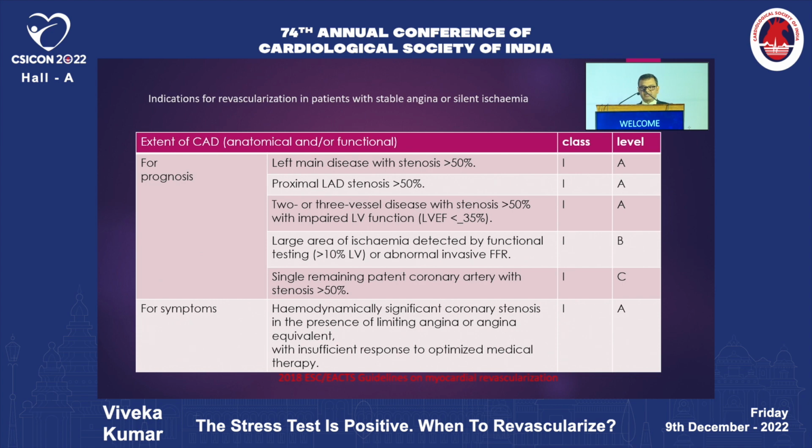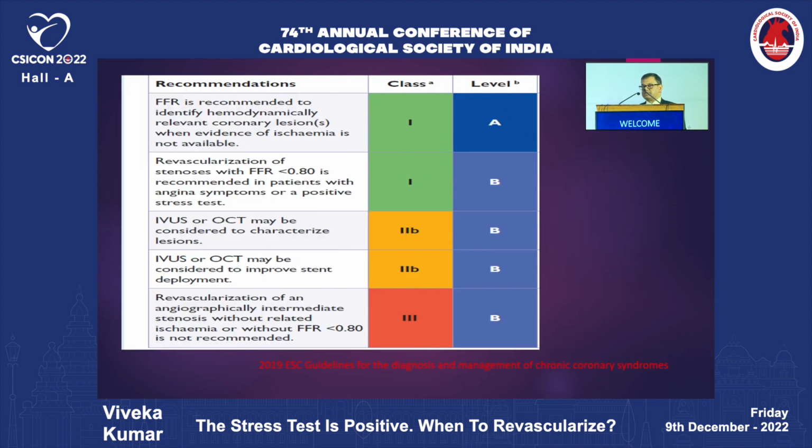So the indication for revascularization: a patient with stable angina, or silent ischemia, which was controversial, and that is why the appropriateness of treatment came. We need to demonstrate that this ischemia is significant. If the patient has more than 50% left main disease or proximal LAD disease, these all fall in the class 1 recommendation for revascularization. Again, FFR is embedded in the guidelines, but imaging-guided revascularization is still at best a class 2B indication.